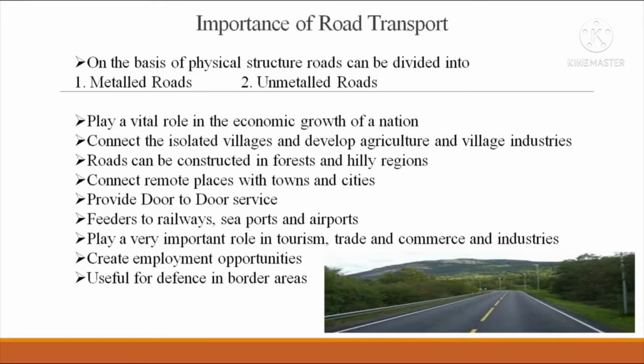Next, based on the physical structure, roads can be divided into metalled roads and unmetalled roads. Based on construction and maintenance we already discussed, and now metalled and unmetalled. Metalled roads are cement or concrete roads, made with asphalt or tar. Unmetalled roads are common in rural areas. Nowadays, under the Prime Minister's Gram Sadak Yojana, they are making them metalled roads.